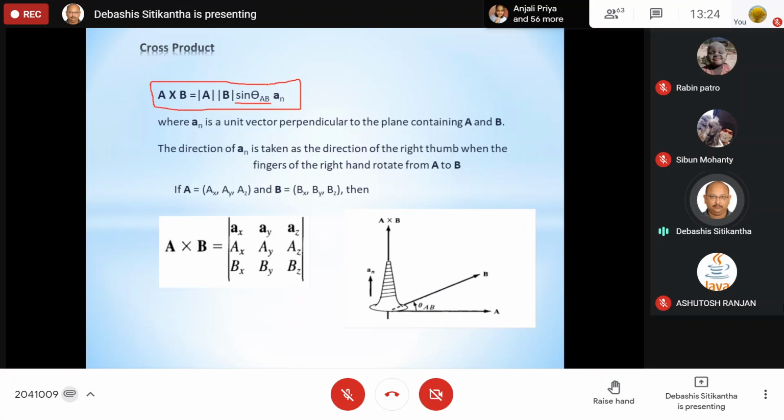And remember, as I told you, A vector cross B vector is equal to another vector C. Now obviously this C is going to have a magnitude part as well as a direction part. The magnitude part is given by A vector modulus B vector modulus sine theta AB, and the direction of the vector C will be given by this n cap. Are you understanding?